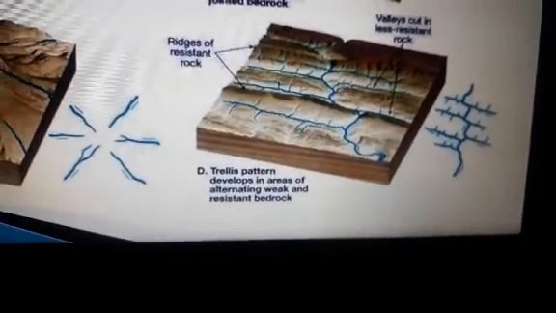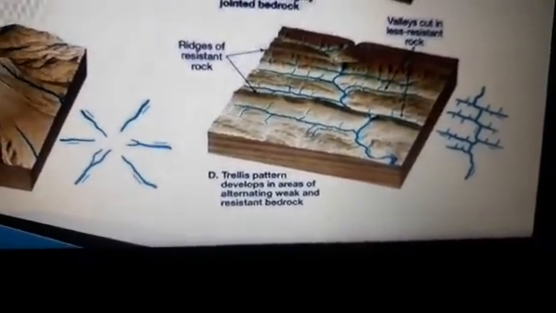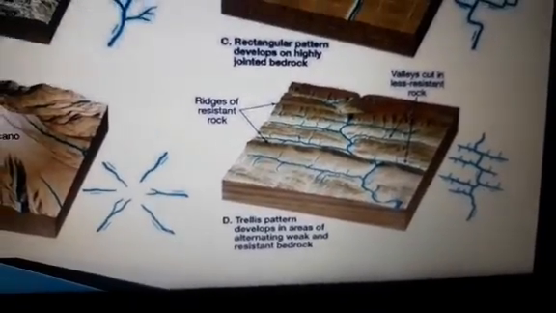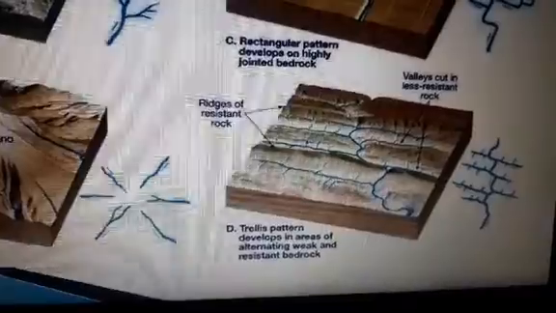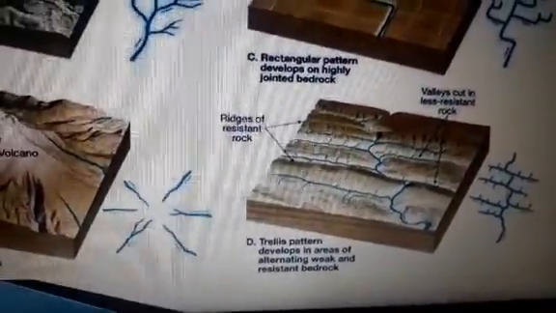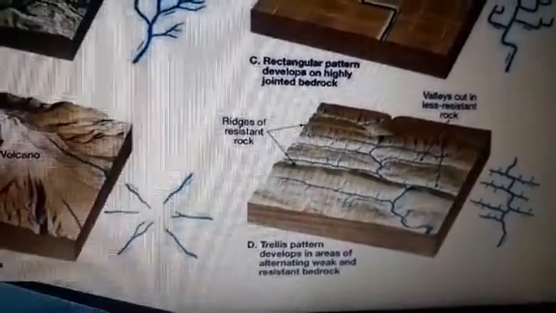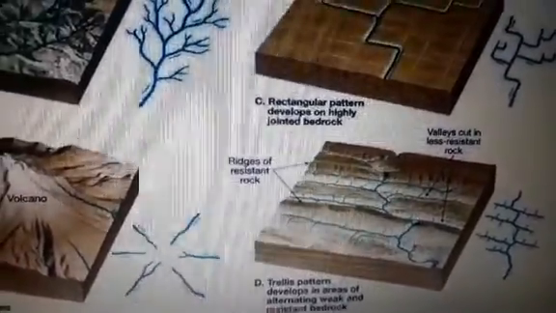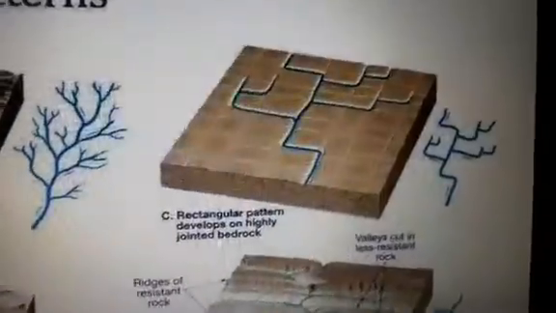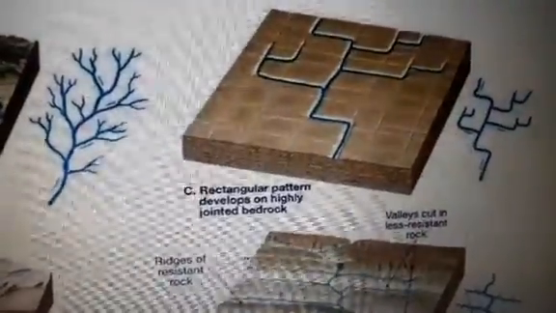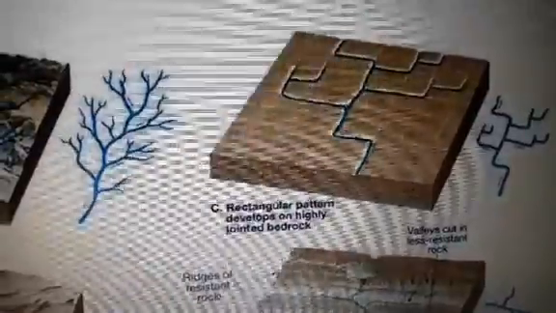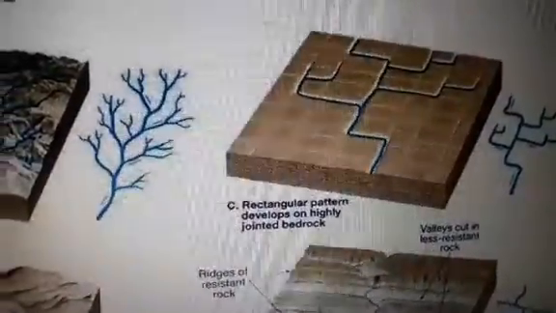Rivers joined by tributaries at approximately right angles develop a trellis pattern. A trellis drainage pattern develops where hard and soft rocks exist parallel to each other. You can see the hard and soft rocks parallel to each other. Here is the rectangular drainage pattern. A rectangular drainage pattern develops on a strongly jointed rocky terrain.